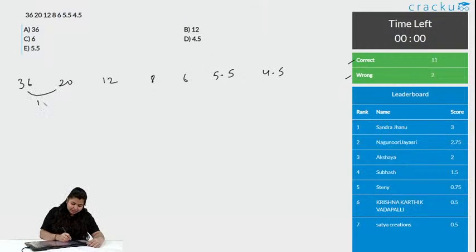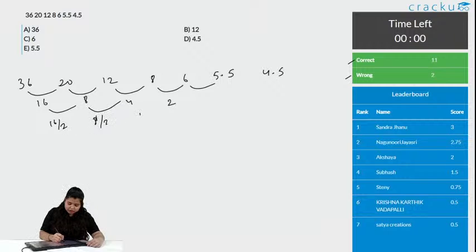The differences are 16, 8, 4, 2. So, you can see the numbers are getting divided. This is 16 by 2, again this is 8 by 2, 4, 4 by 2 is again 2. So, 2 by 2 it should be 1, right.